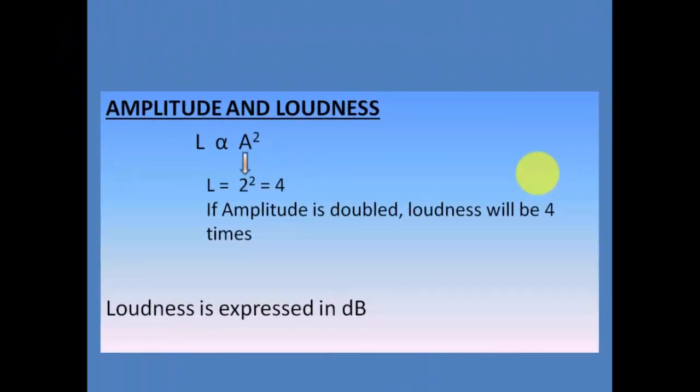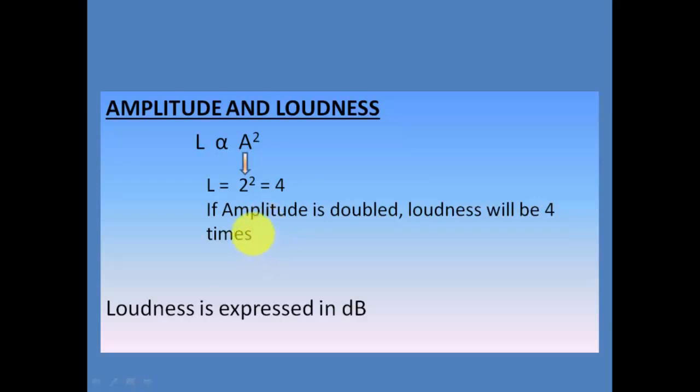Next is also the relationship between amplitude and loudness. How are they related to each other? Loudness is proportional to the square of amplitude. So let's say the amplitude is 2, then loudness is equal to 2 to the power of 2, which we get 4. So what do we mean by this? If we double the amplitude, then loudness will increase 4 times, right?